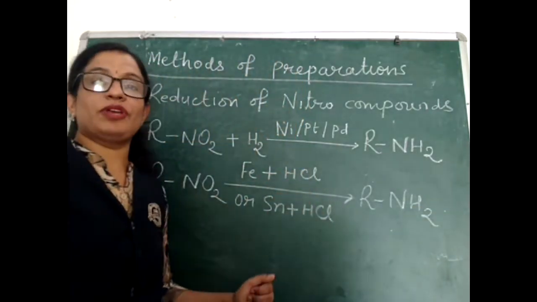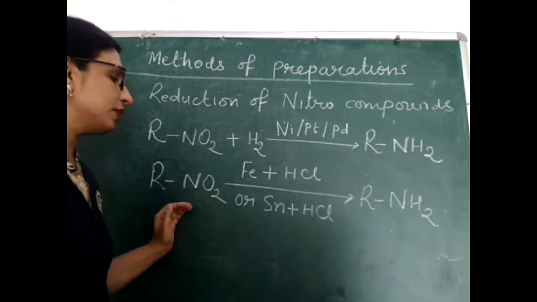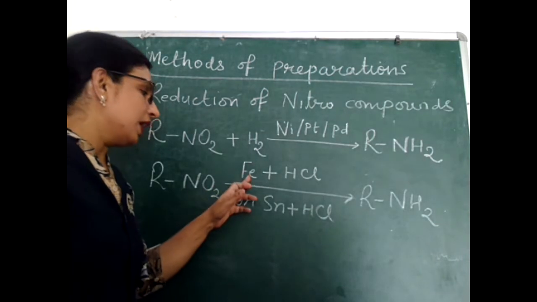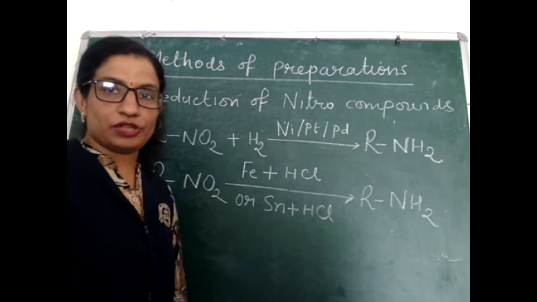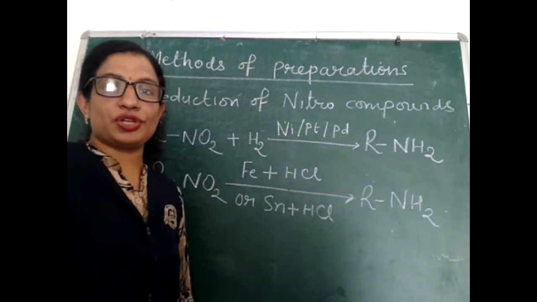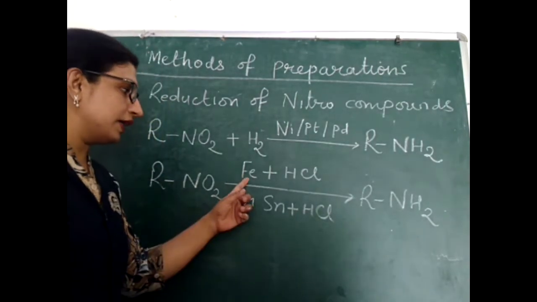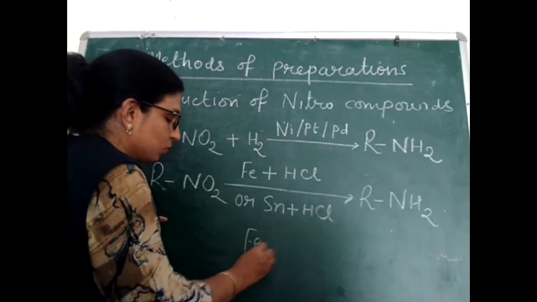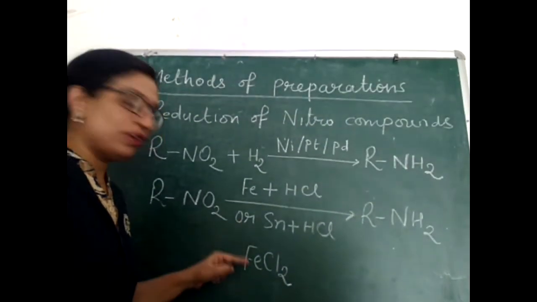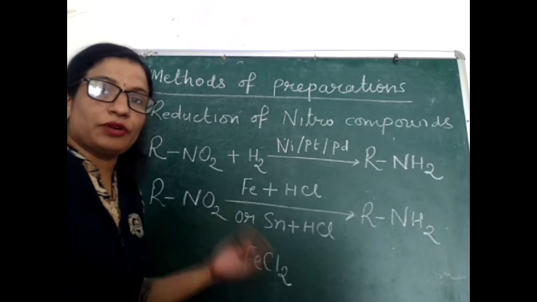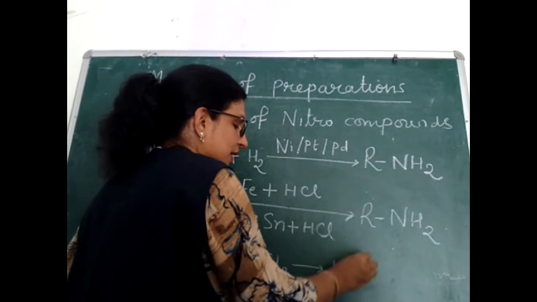Obviously you can see here we are getting primary amines. In this method, by the reduction of nitro compounds, usually iron and HCl is preferred to be taken as the reducing agent, because during this reduction, as I told you, oxidation will also take place and this iron is oxidized into FeCl2, ferrous chloride. This ferrous chloride gets hydrolyzed in the reaction and again forms HCl.